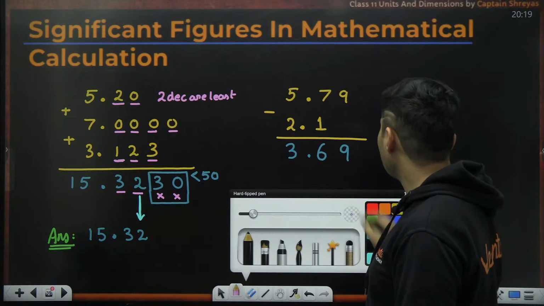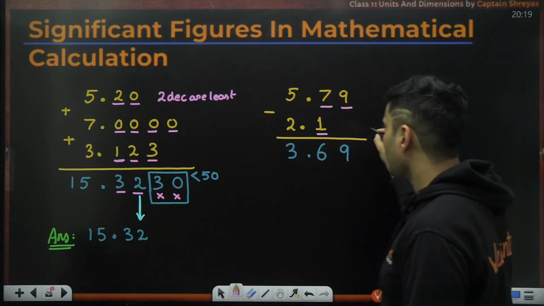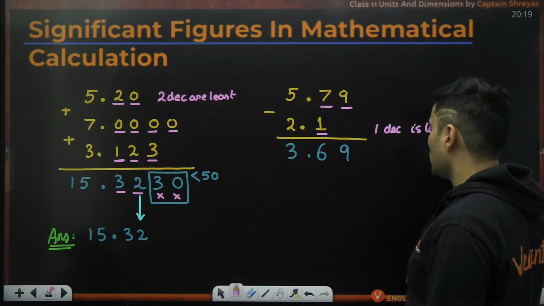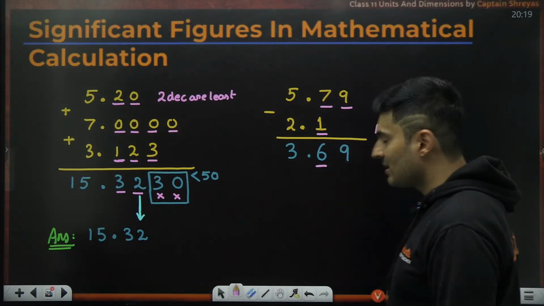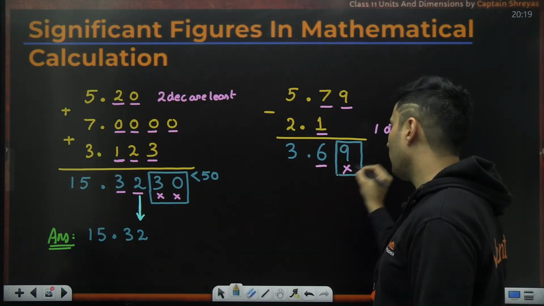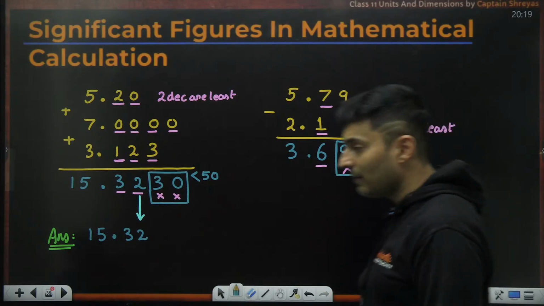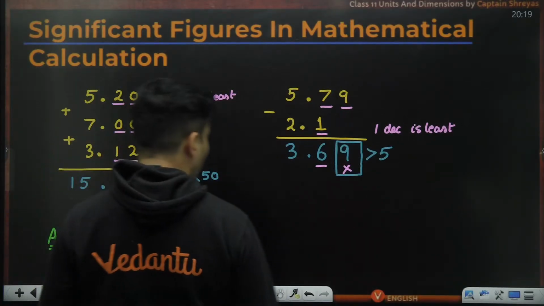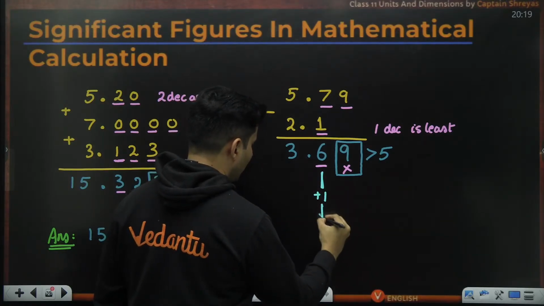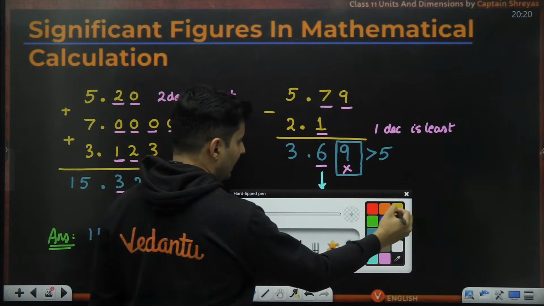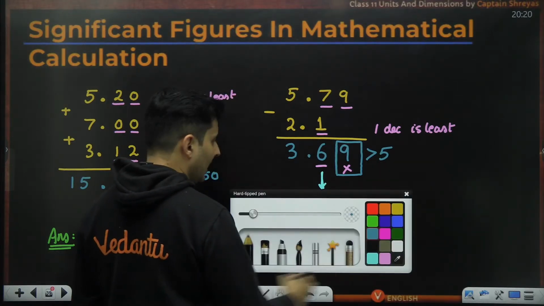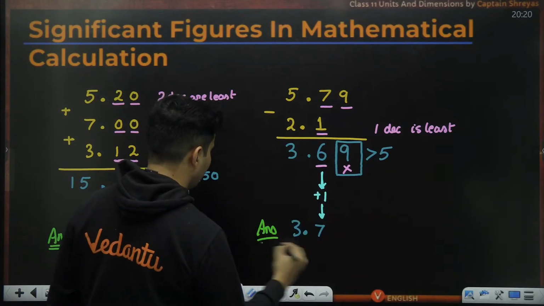Over here, as you can see, this has 2 decimal places. This has 1. So 1 decimal place is basically the least. So the final answer should also have 1 decimal place. So this should technically not be there. So if I want to get rid of the number 9, which is more than the number 5, obviously I should take the previous digit and add 1 to it. So the final answer for this particular thing will be 3.6 plus 1, which is 3.7. So that is your final answer.